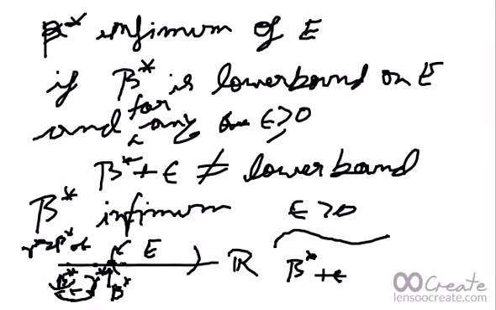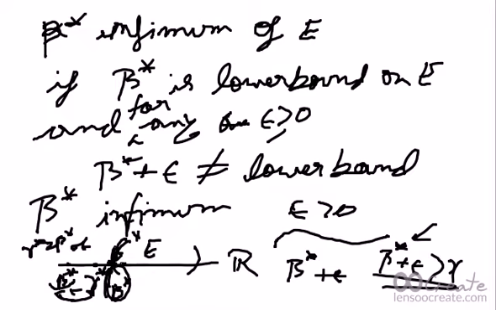So there will be some x here for which beta star plus epsilon is greater than that x. Then beta star plus epsilon won't be a lower bound. So this is the infimum. But otherwise, if beta star is here, it won't be the infimum, because some gamma star exists that is also a lower bound, and gamma star is greater than beta star.